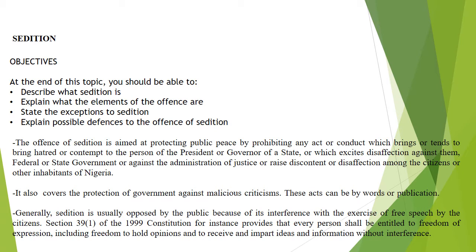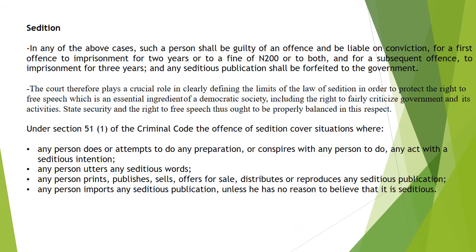Generally, it is usually opposed by the public because of interference with the exercise of free speech by the citizen. In talking about sedition, we should be mindful of Sections 39 and 40 of the 1999 Constitution that provide that everyone shall be entitled to freedom of expression, including freedom to hold opinion and receive and impart ideas and information without interference.